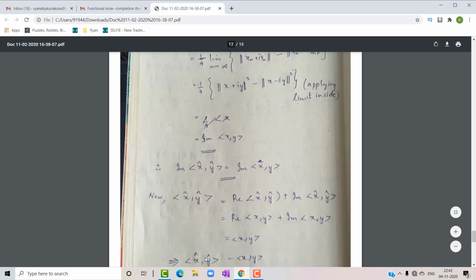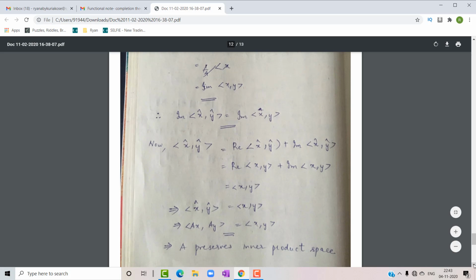So we have got that the inner product of x cap, y cap is equal to the inner product of x, y, which is what we had to prove. From this we can write that the inner product of Ax, Ay is equal to the inner product of x, y. So we can say that A preserves the inner product as well.